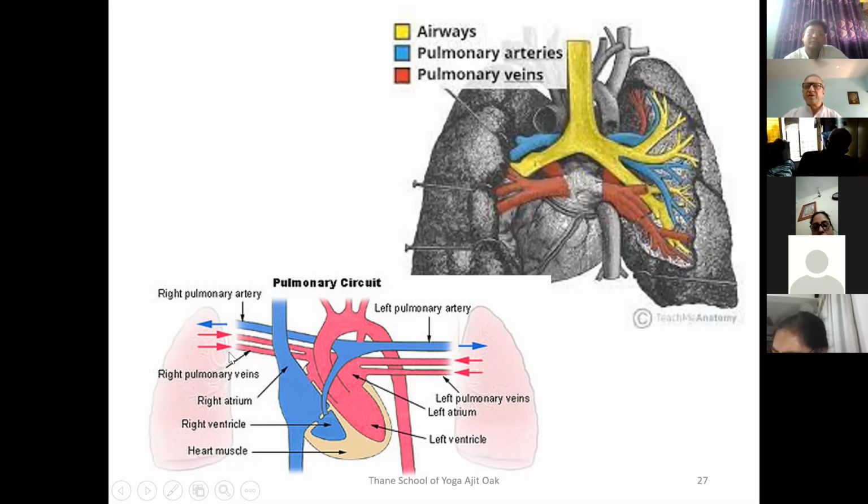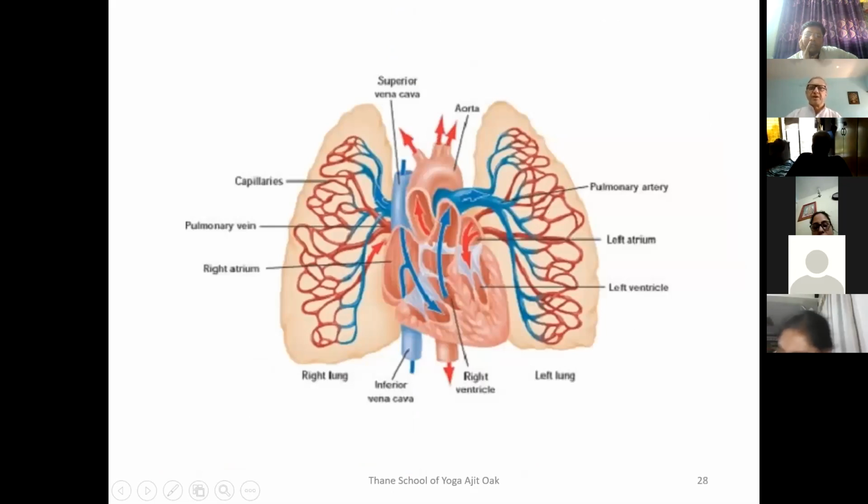This is the mechanism of the relationship between the circulatory system and the respiratory system. As we have seen earlier, there is a network of arteries, veins and capillaries inside the lungs, as we can see in this picture. This is the heart. This is a large vein called the vena cava, and this is a large artery. These are the main arteries and veins which supply the whole body.